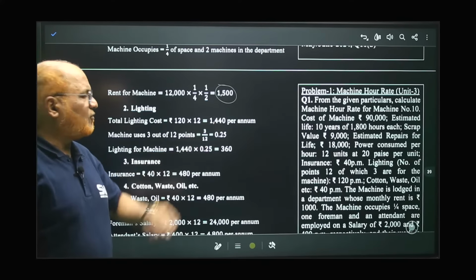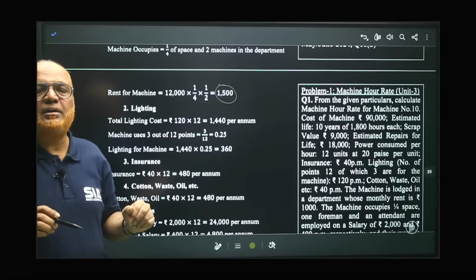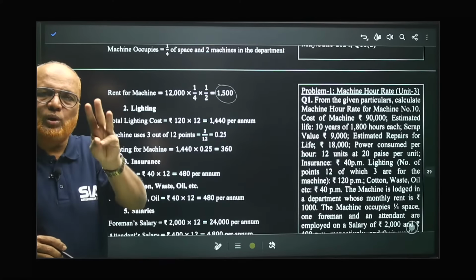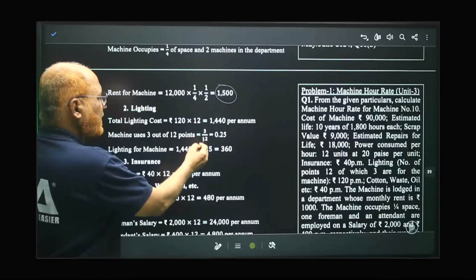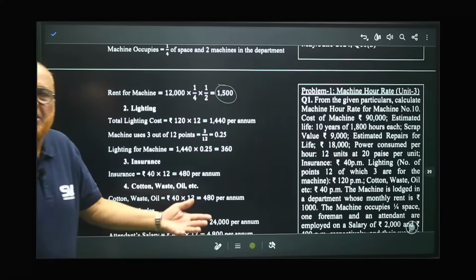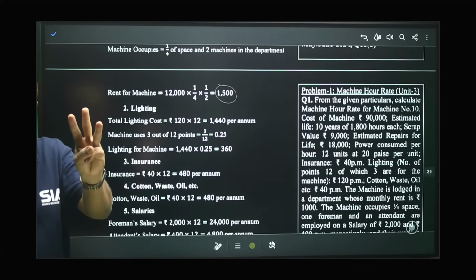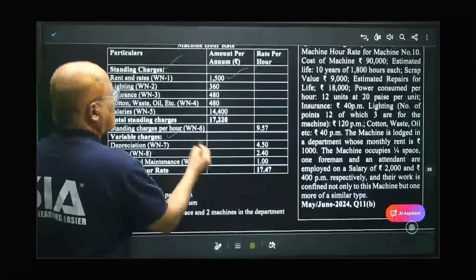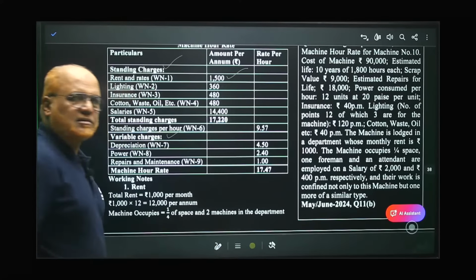So 1,440 into 3 by 12, you get 360. That's all. 360 rupees per annum is the lighting charges, for 3 lights. So here I have taken 360. 2 items I have explained.